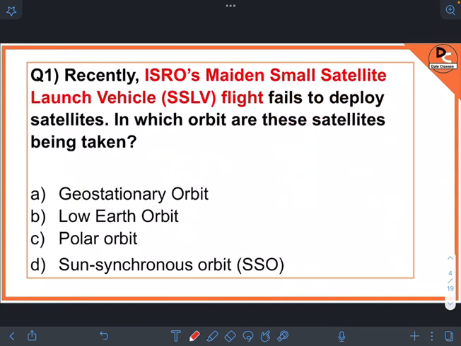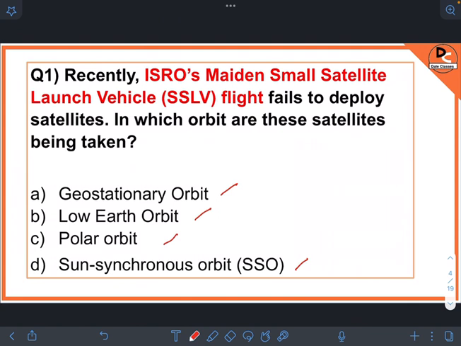So our first question is, recently ISRO's maiden Small Satellite Launch Vehicle, SSLV, flight failed to deploy satellites. In which orbit were these satellites being taken? The options are geostationary orbit, low Earth orbit, polar orbit, and sun synchronous orbit.